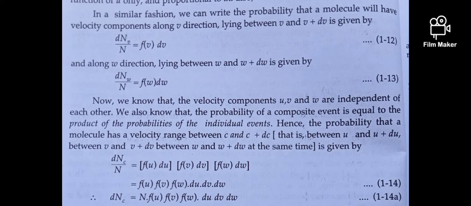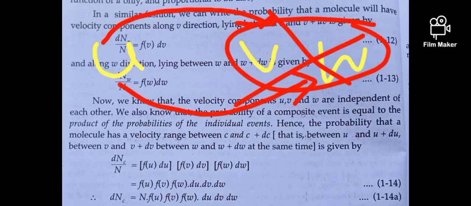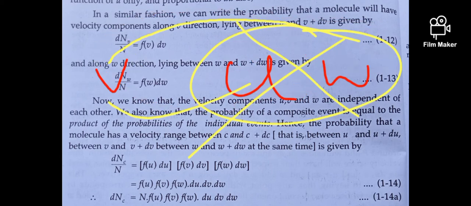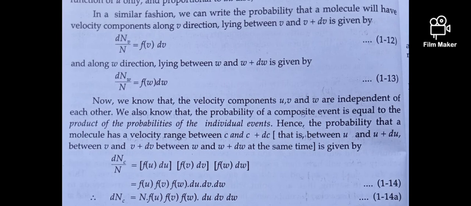Now we know, first, that the velocity components u, v and w are independent of each other. u does not depend on v and w, and v does not depend on u and w, and vice versa. The second thing is that the probability of a composite event is equal to the product of the probabilities of the individual events. So here the three components u, v, w are individual events, and the total velocity c is made up of the individual components u, v and w.